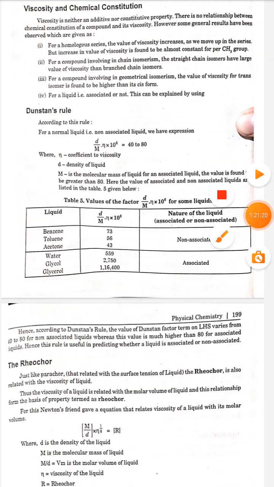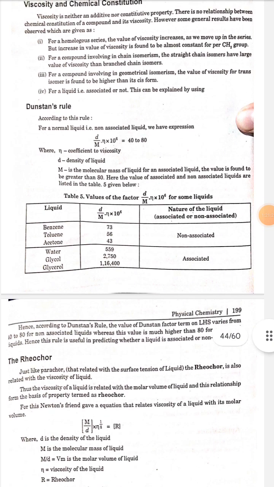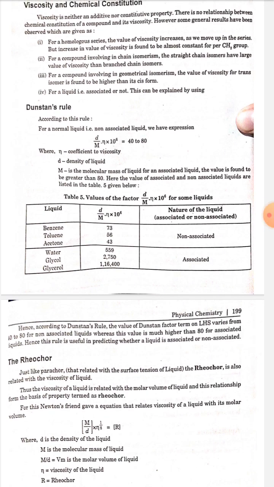Viscosity and chemical constitution. Viscosity is neither an additive nor a constitutive property. There is no relationship between chemical constitution of a compound and its viscosity. However, some general results have been observed. Number 1. For a homologous series, the value of viscosity increases as we move up in the series, but the increase in value of viscosity is found to be almost constant per CH2 group.